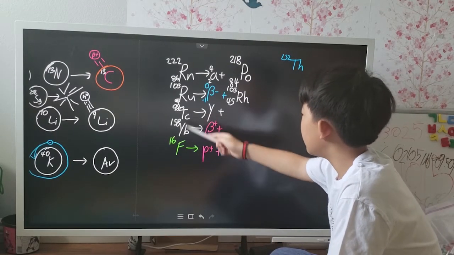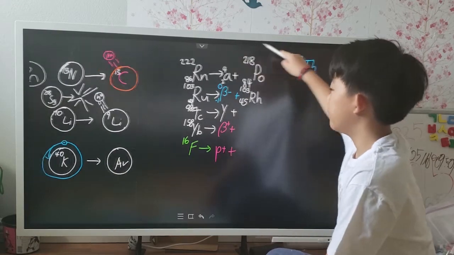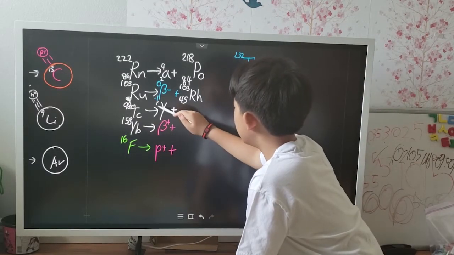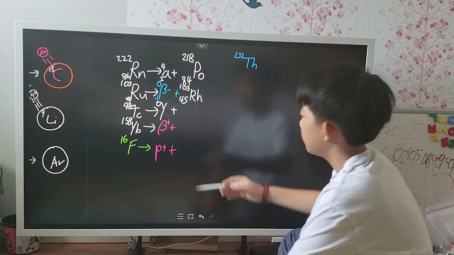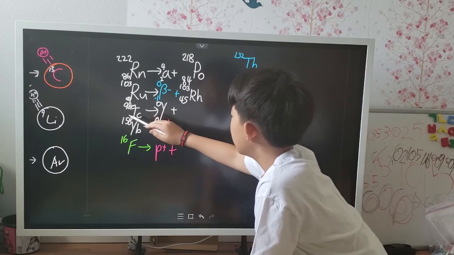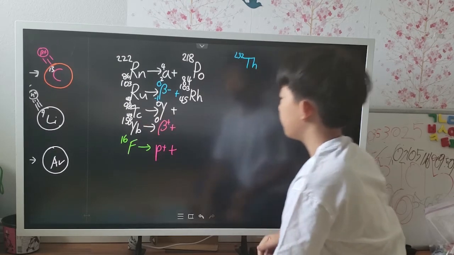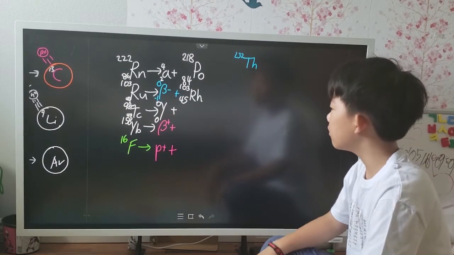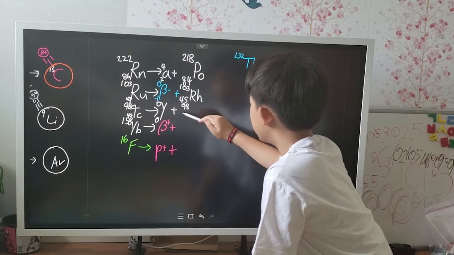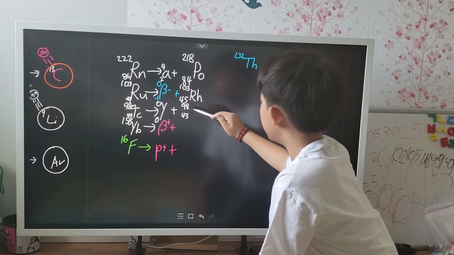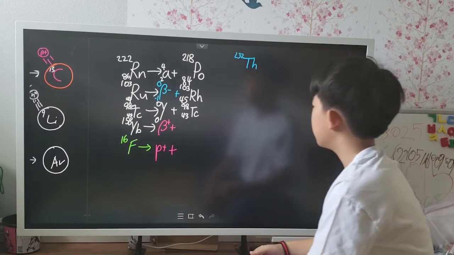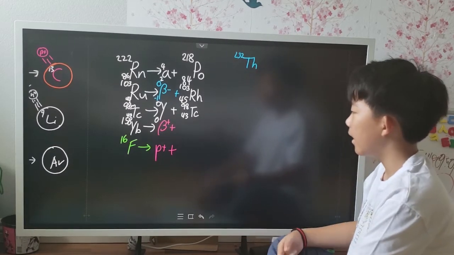Next, technetium-98m. Now, like our example of technetium-99m, gamma rays have a mass of 0 since it's pure energy, and an atomic number of 0. And technetium has an atomic number of 43. Pause the video and think about what would happen. Well, the mass and the atomic number wouldn't change. But because gamma rays are energy, it's going to go from its excited state to its non-excited state. So it's just going to become technetium-98.